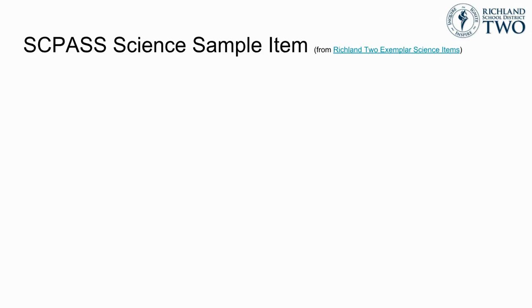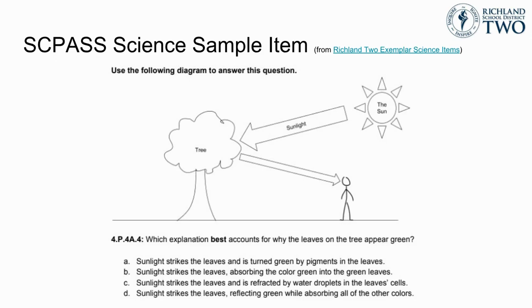Now let's take a look at one example item related to this. Take a moment with your teammates to analyze this item. Where do you see the SEP in this item? Where do you see the application of science content understanding? Please note that this item is not from the South Carolina Department of Education sample items list. Go ahead and pause the video here if you need to.